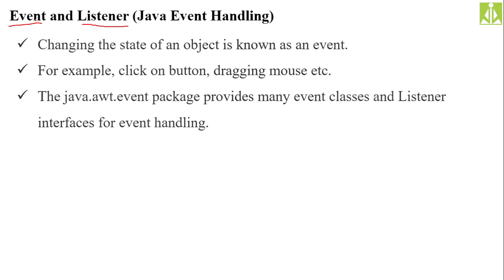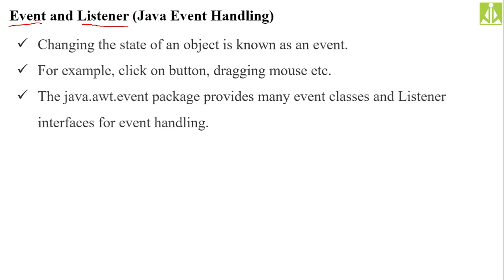Then we have suitable handlers for every listener. Whenever a particular listener hears something on the application, immediately it tells the proper handler to handle that event.